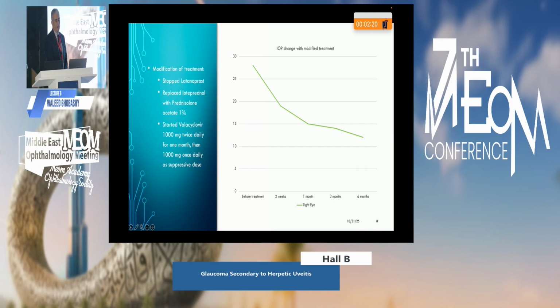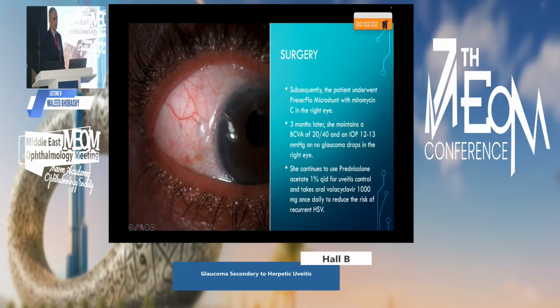And we started the antiviral, valacyclovir, 1,000 milligrams twice a day for a month for the active phase, and then shifted to 1,000 milligrams once daily as a suppressive dose later on. With that, I managed to get the pressure down from 28 to the low teens. After controlling the patient for a few months, I went for a preserflo. I tried to avoid the scar tissue superiorly, so I implanted the microshunt superotemporally. And I used, as I usually do now, mitomycin 0.04% for 4 minutes.